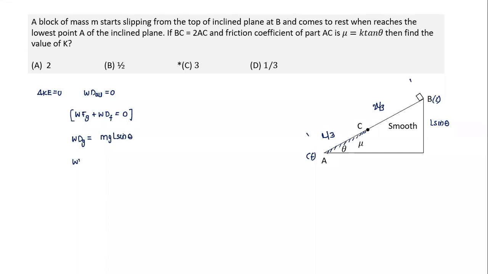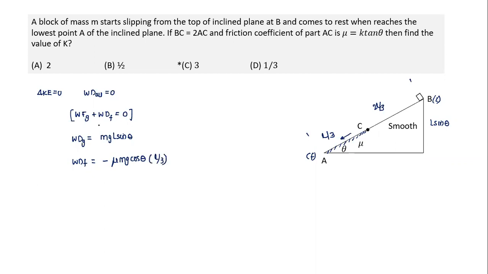And what is work done by friction? From B to C, there's no friction, no work done. From here, only friction force will act. Work done by friction is negative, but we are just calculating magnitude. Negative part we have already taken care of here, or we can write it as negative also. So work done by friction force will be equal to friction force into displacement. It will act along the length, so since force is along the displacement, into L by 3. Friction force will act upwards, displacement downward. That's why the negative sign. It is equal to mu mg cos theta into displacement. Displacement is L by 3.